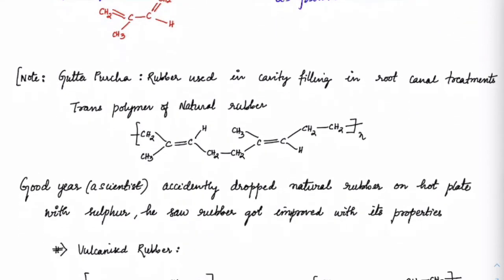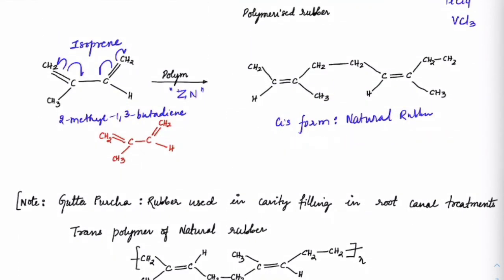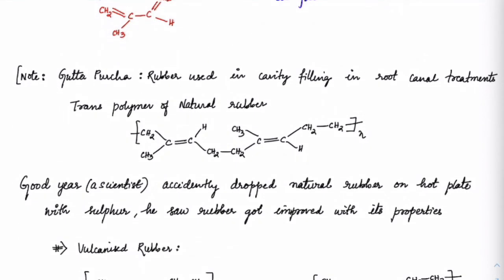Okay. Suppose I make the trans form, how does it appear? The trans form of natural rubber is called gutta percha. Alright, so this is called gutta percha, which is used in cavity filling of root canal treatments. Okay, and this is how the trans form looks.